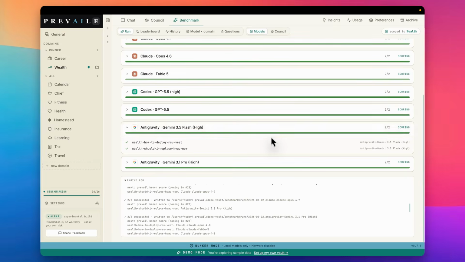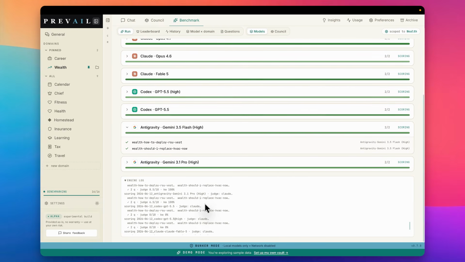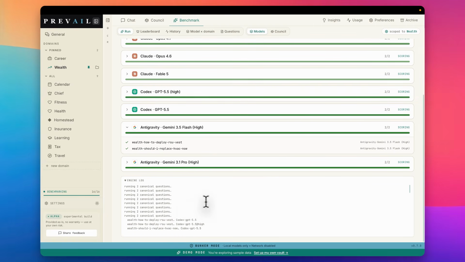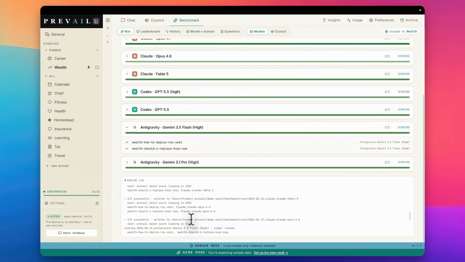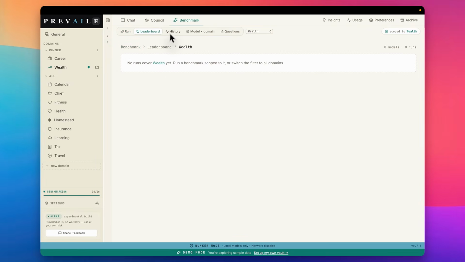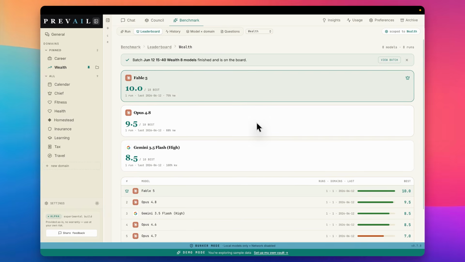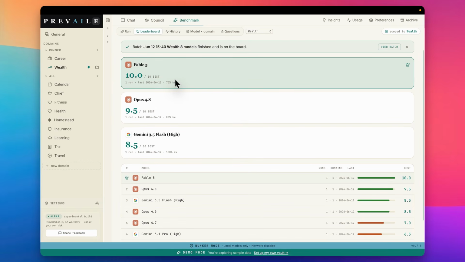That was successful. Now we can go in and see the results. But before we jump in there, I'm always curious to see what the log says. Everything was successful, went through the canonical questions, judges came in, and so the scores are in. Now, what we're going to do is go back over to the benchmark. Our benchmark is complete. We're going to go over to history, and voila. Look at the leaderboard. This is amazing. If this isn't, I can't tell you what is. So clearly in here, Fable 5 got a 10 out of 10 on all the models based on this benchmark.